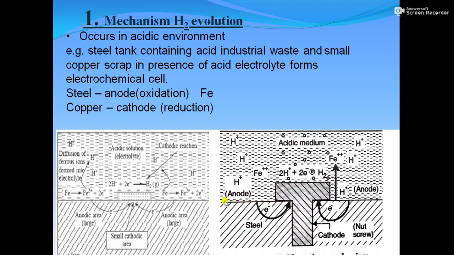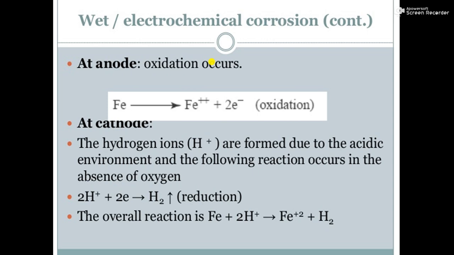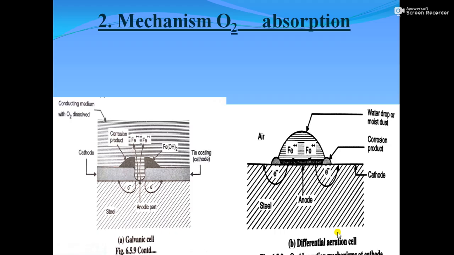The anodic area is more as compared to the cathodic area if hydrogen evolution takes place. Now as you can see, this is the chemical reaction at the anode, the oxidation. At the cathode, the reduction of hydrogen ion takes place, and finally this will be the overall reaction.